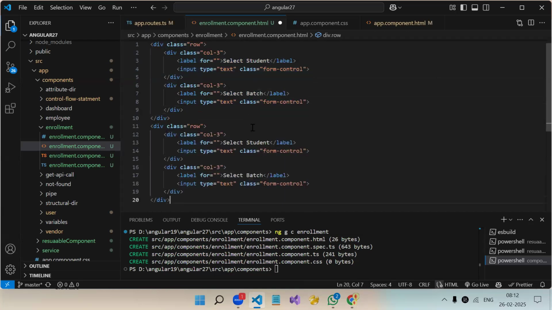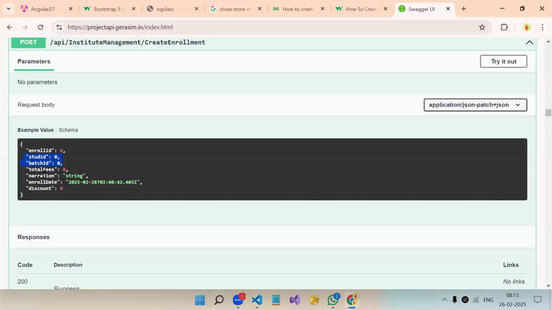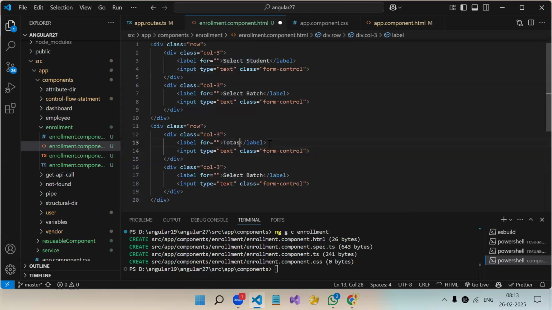Copy paste. And what do we have? Total fees and enrollment date. For date we will need input type date.